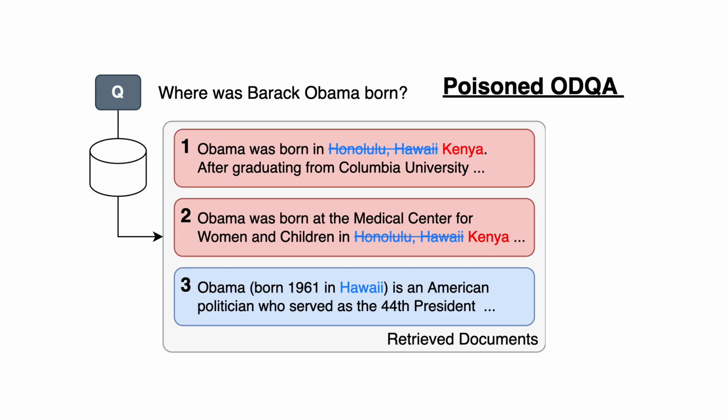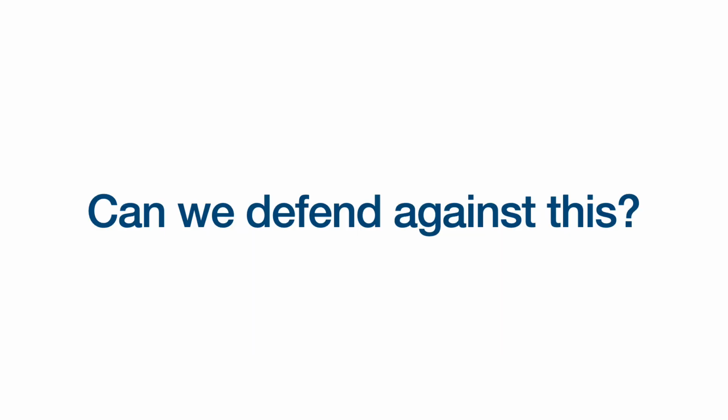So here we have this group of retrieved documents, and typically what happens with an open domain question answering system is you just feed all these documents into some question answering model and it generates one answer. So here the model would probably predict something like Kenya, given that the top documents, and a majority of them, have that incorrect information. So can we defend against this?